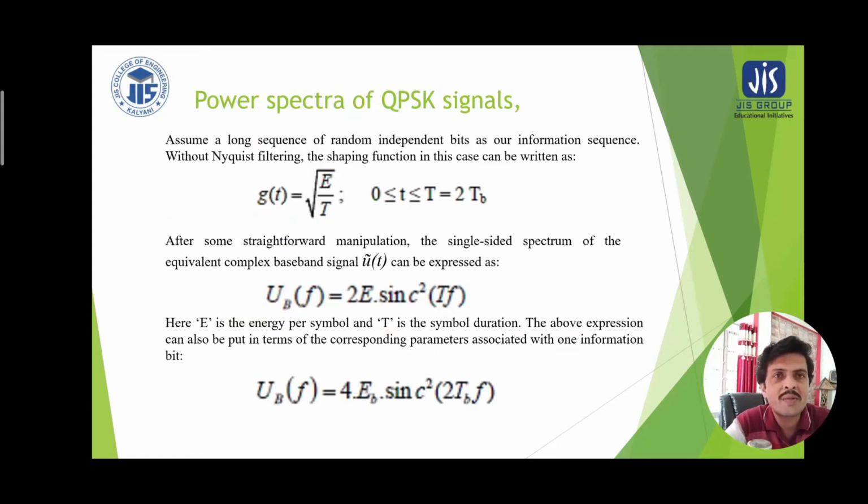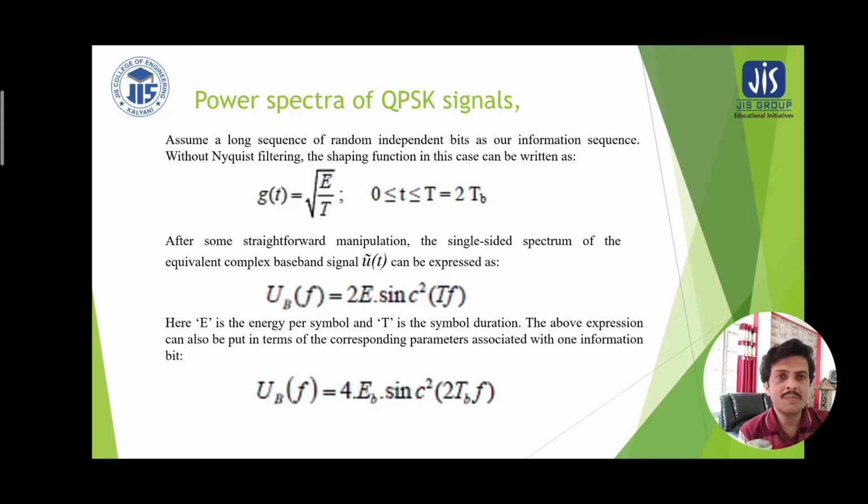Now this is the power spectra of the QPSK signal. Assume a long sequence of random independent bits as our information sequence. Without Nyquist filtering, the shaping function in this case can be written as g(t) equal to square root of energy divided by symbol duration, where the symbol duration is 2 times the bit duration.